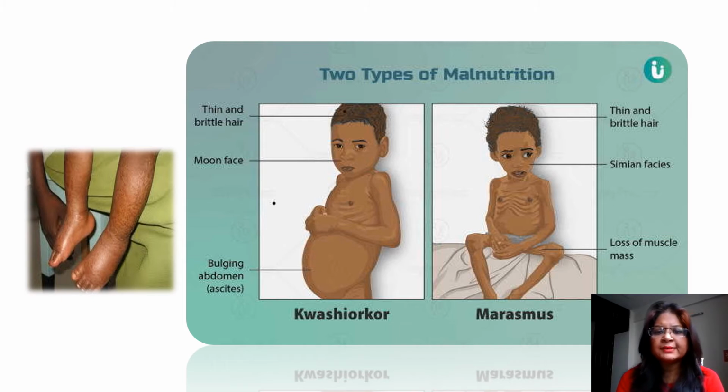Here you can see the type of physical changes that happen in Kwashiorkor and Marasmus. You can see the abdomen bulging out in Kwashiorkor and Marasmus. In Marasmus, even the ribs are prominently visible. The shape is a moon face in the case of Kwashiorkor.